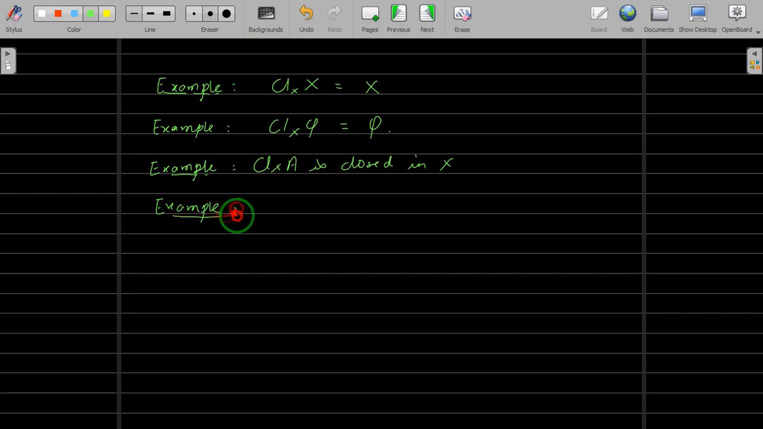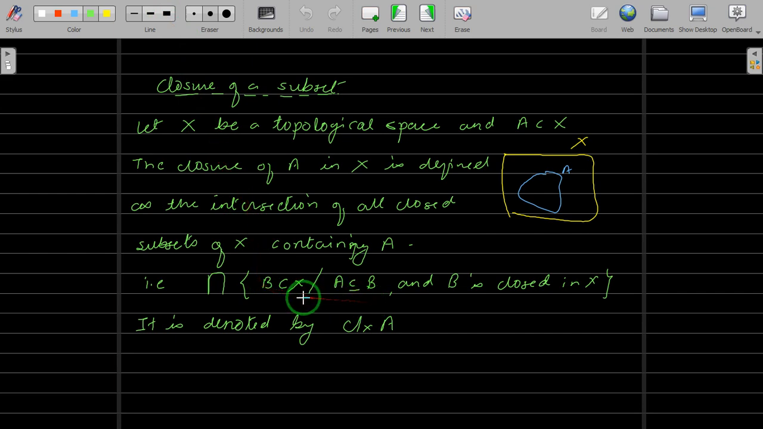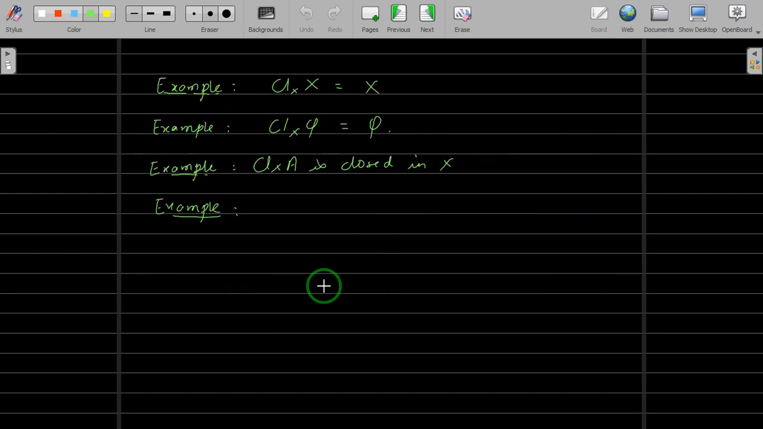Again it's an observation. Proof you can write by yourself. Here you are taking all those subsets which are closed and which contain A. So any set in this collection will contain A. And of course, if you take the intersection of all those sets, that intersection also will contain A. And that is our next observation: A is contained inside the closure of A in X.